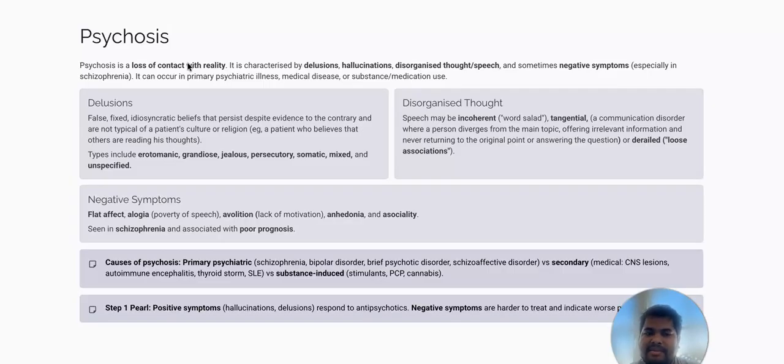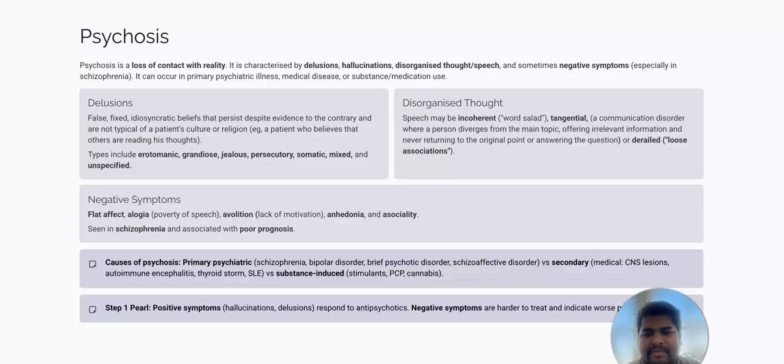Okay, and in psychosis we have to understand that there is a loss of contact with reality. Delirium is something different. So yes, in psychosis you have to remember that there will be a loss of contact with reality. This is important. Okay, and it can occur beyond those conditions like delusion, hallucination, disorganized thought and speech, schizophrenia. It can also occur in other psychiatric illness and medical diseases or substance or medication use.